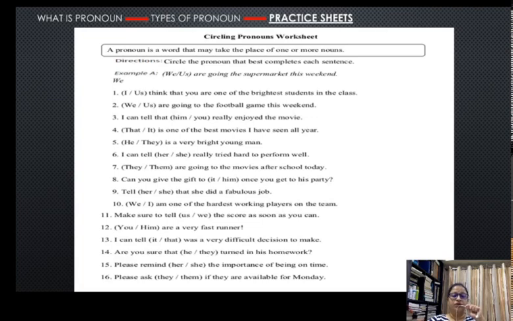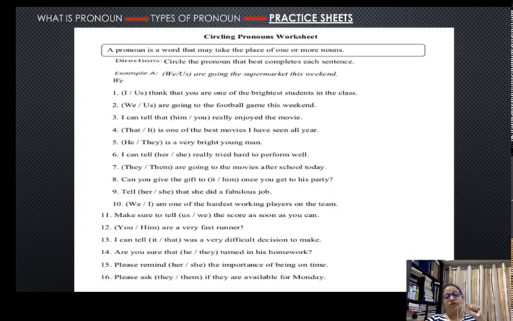"They or them are going to..." Between they and them, they is the subjective form, them is the objective form. Because we are choosing for the subjective position, they is the right answer. "Can you give the gift to him once you get to his party?" Now, both these are subjective pronouns, and we are also looking for a subjective position.